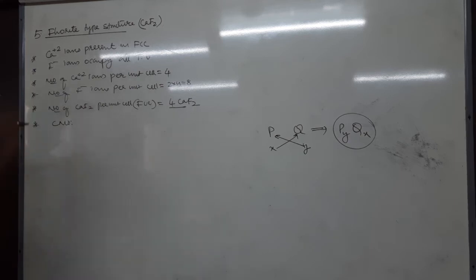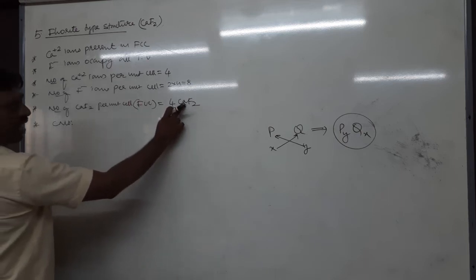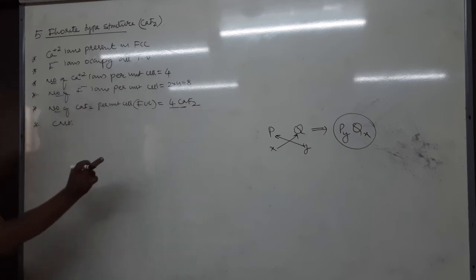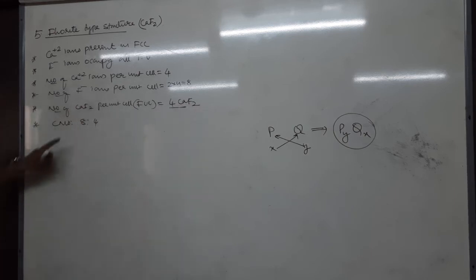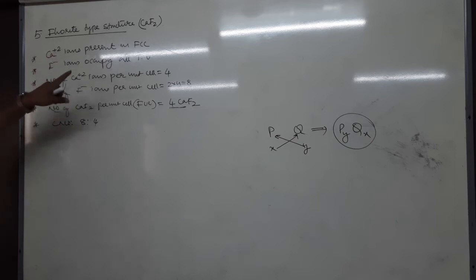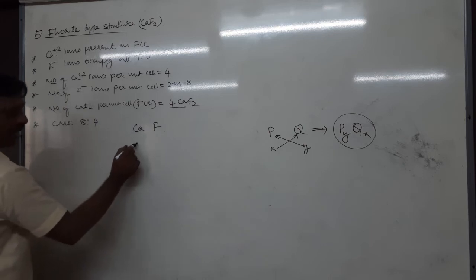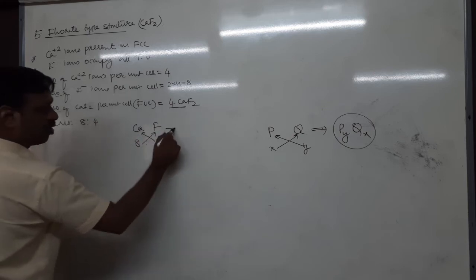So in that case, you see, there is calcium fluorine, right? It means 4 calcium, 8 fluorine. It must be 8:4. If it is 8:4, then only you will get that. How? Calcium is 8, fluorine is 4. So tell me, in crisscross, what do you get?